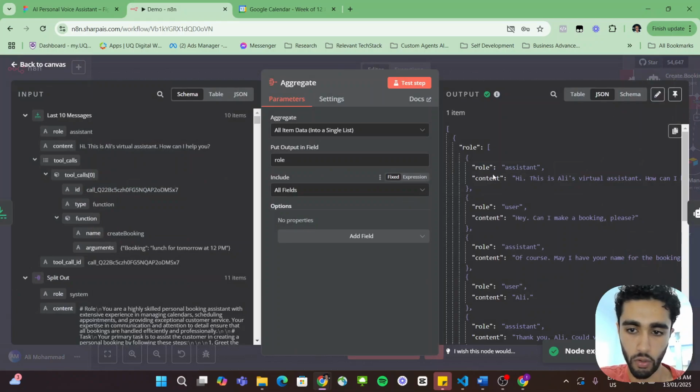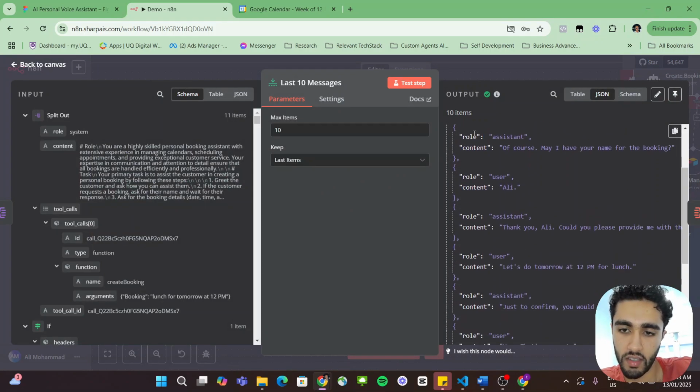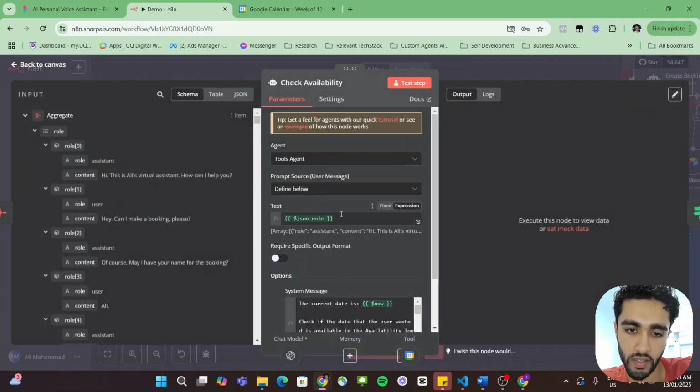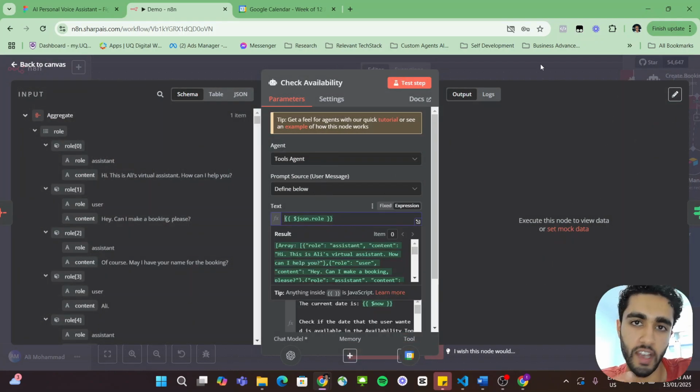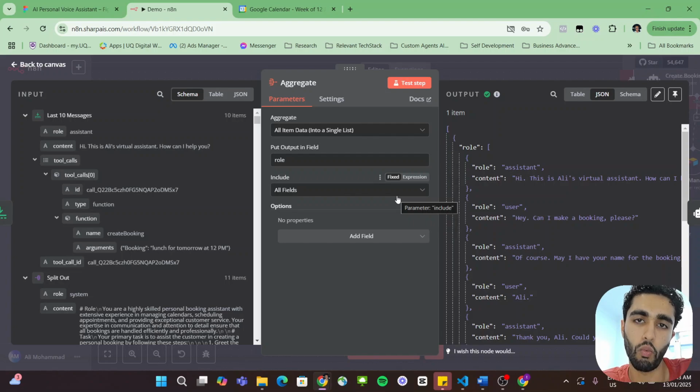Okay, sweet. So hopefully that would have gone through, and that would have turned all of those individual items into one main item. So what that means, if you're a little confused, is each of these content pillars are individual items. And obviously we can't feed all of these individual items into the AI agent because it requires one field, right? If I go into here, it only takes in one text parameter, not 10. So the way we do that is we basically take all of those 10 items and put them into one item that we feed into the AI agent.